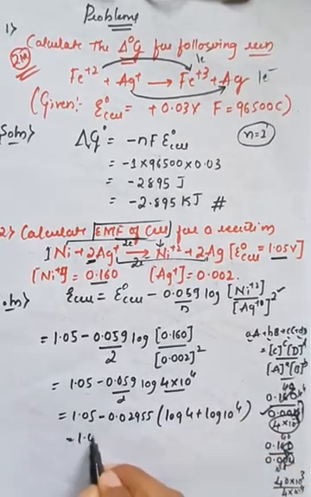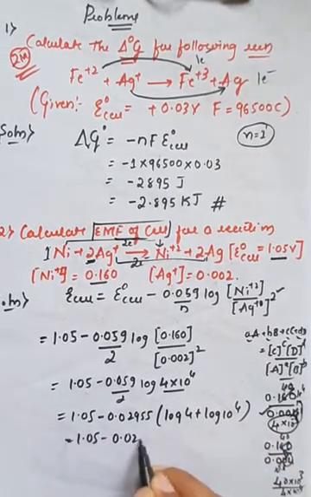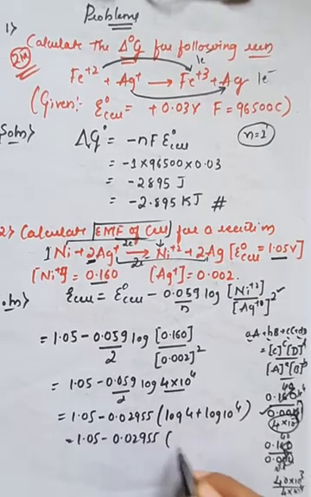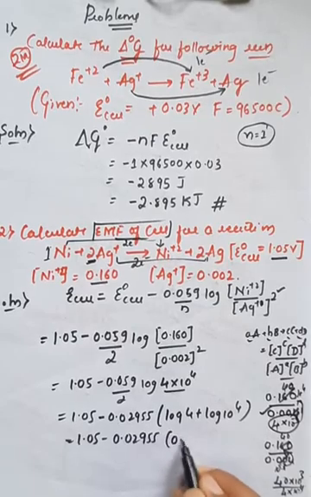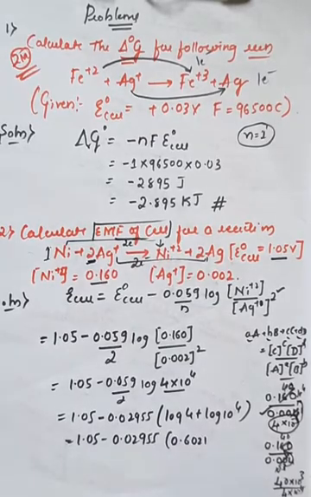So therefore 1.05 minus 0.02955, and here log of 4 is a constant value, that is 0.6021, because log of 2 is 0.3010. Always remember that is a standard value.